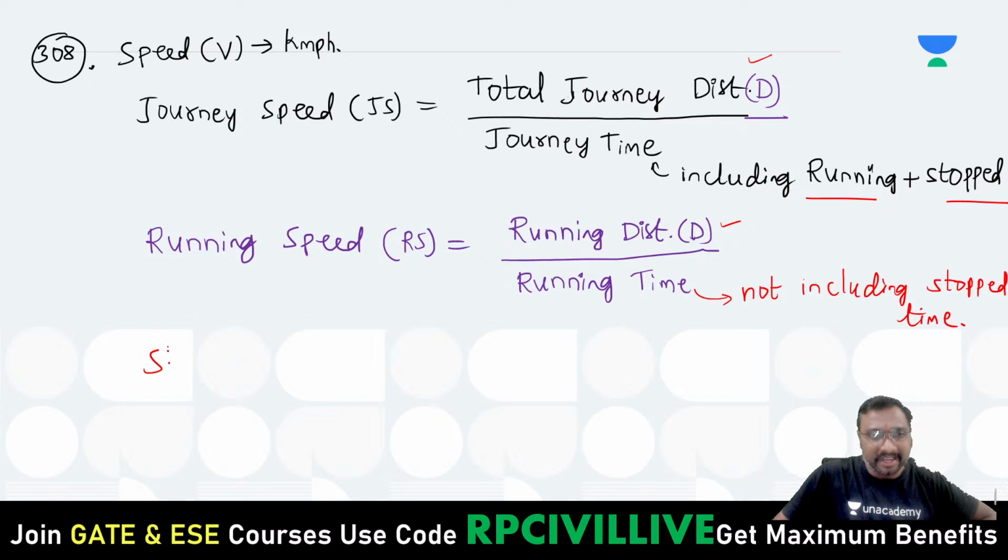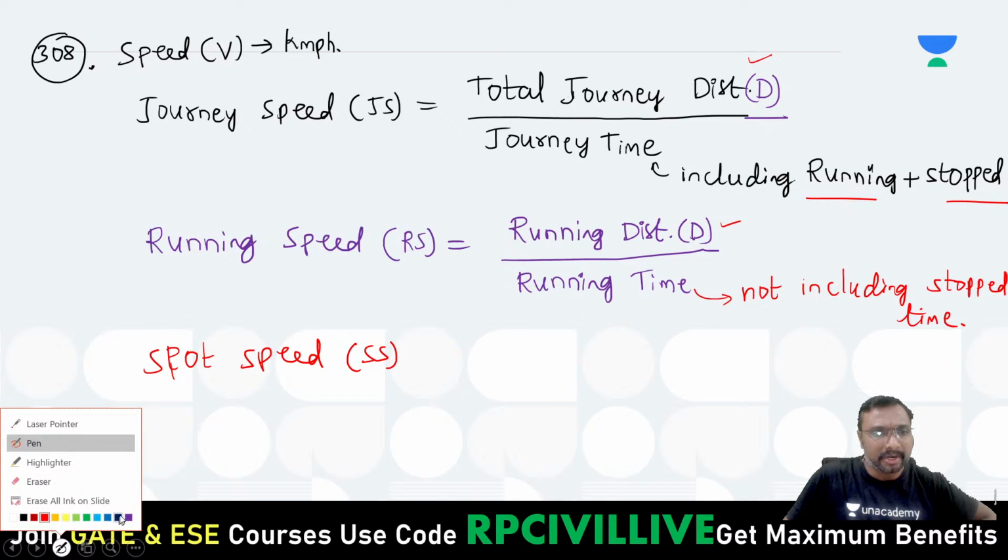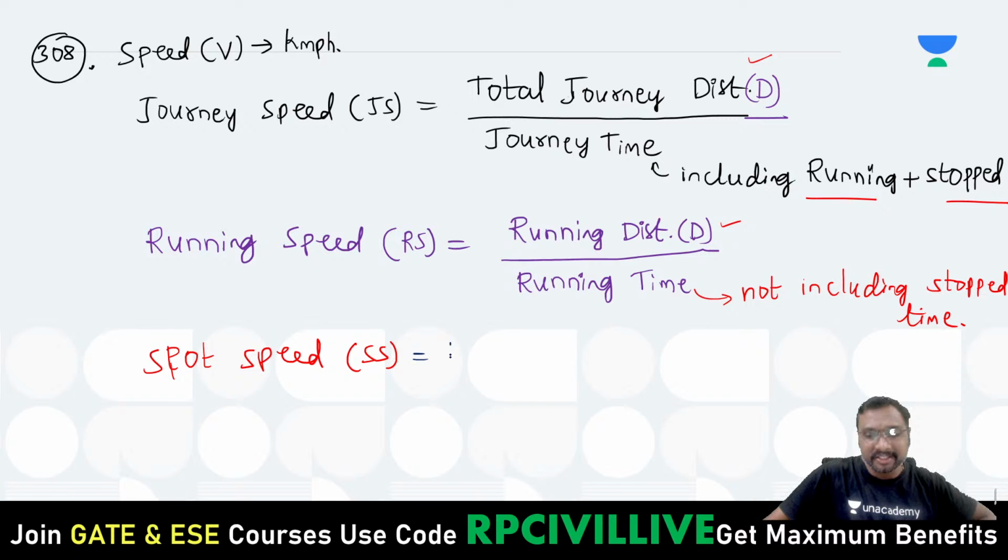Next, what is another speed you are having? If you just observe, spot speed. What is that you are having? This is spot speed. What is a spot speed, you can say? Spot speed is nothing but your instantaneous speed.